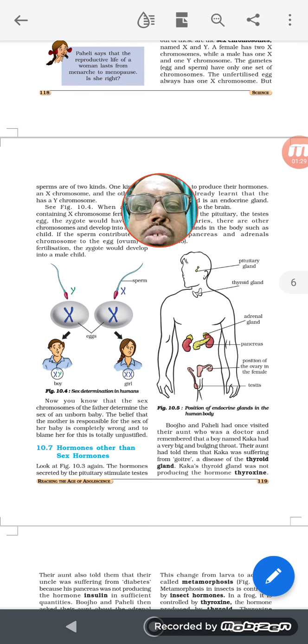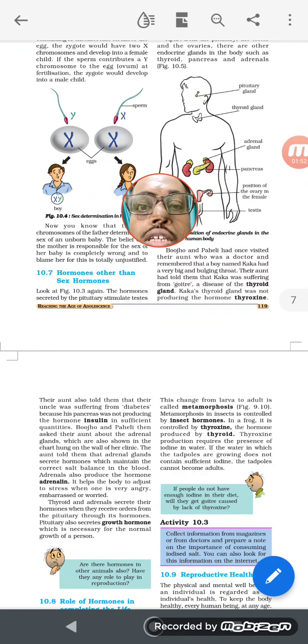So the Y chromosome will determine whether it is a male. Normally for a female there is not an issue because both are X and X, like in the picture. But for a male character to be determined, it needs a male chromosome, that is Y chromosome, which comes from the XY combination. So when these XY combinations are there, the changes are brought to our body. That is done through the endocrine glands.